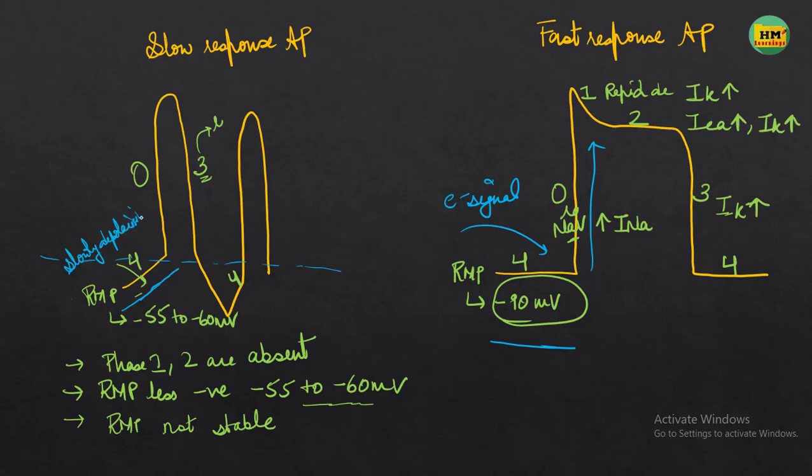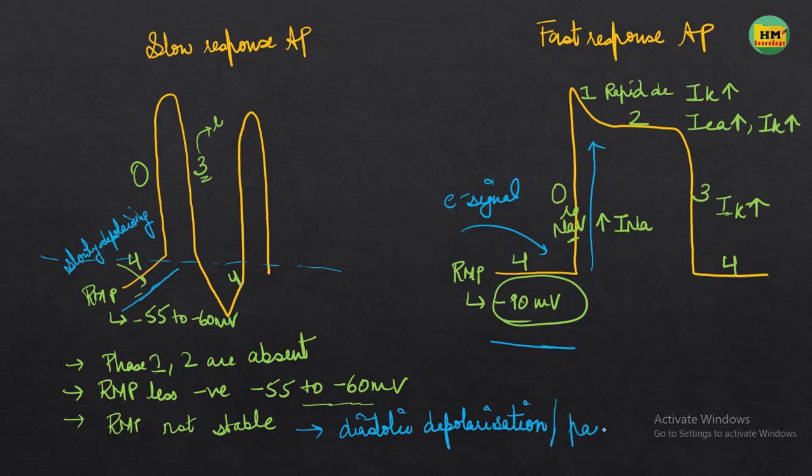So how is it happening? Without any electrical stimulus, the resting membrane potential is slowly depolarizing. How could it be possible? Now before that, this slowly depolarizing membrane potential, which is not stable, is called the diastolic depolarization. Diastolic depolarization means that the depolarization is happening when the cell is at diastole, when the cardiac muscle is relaxed. At that time also the membrane is depolarizing.